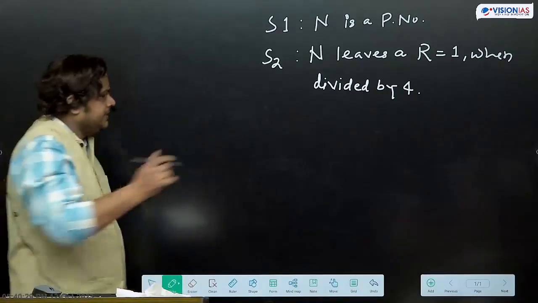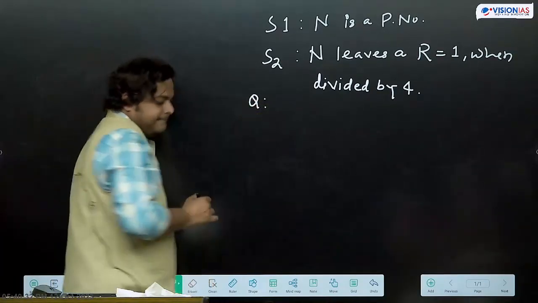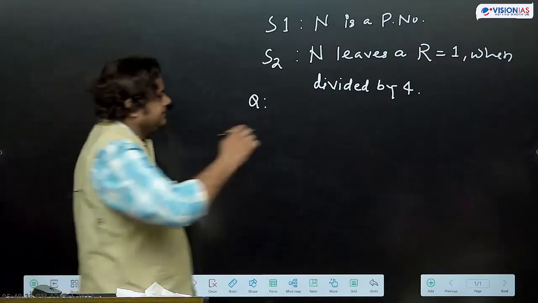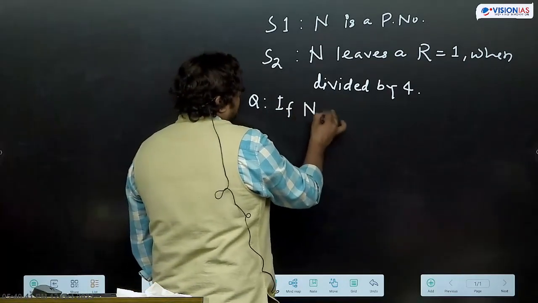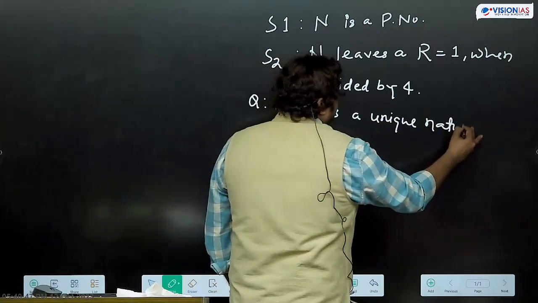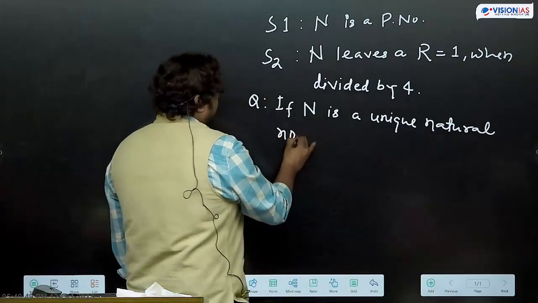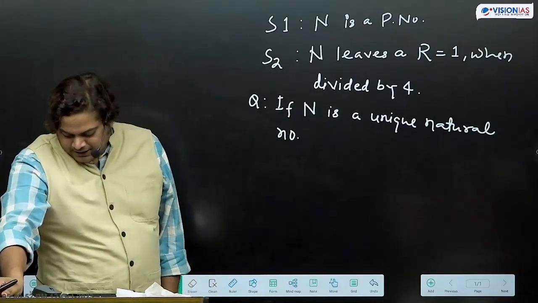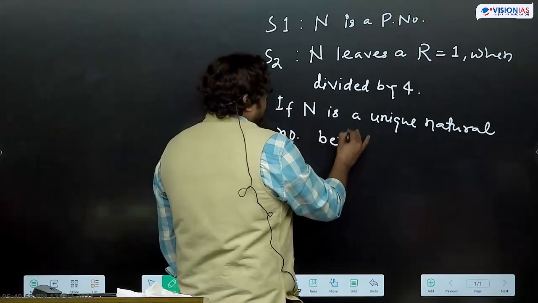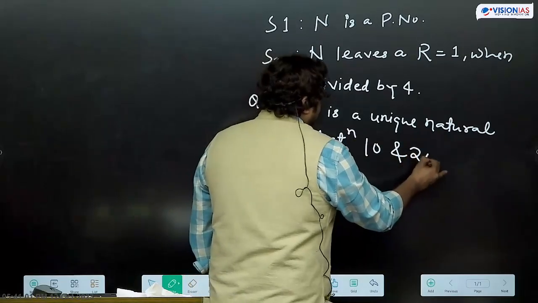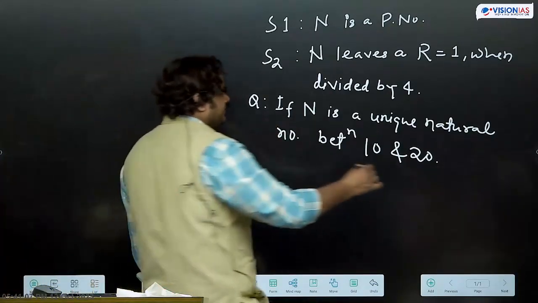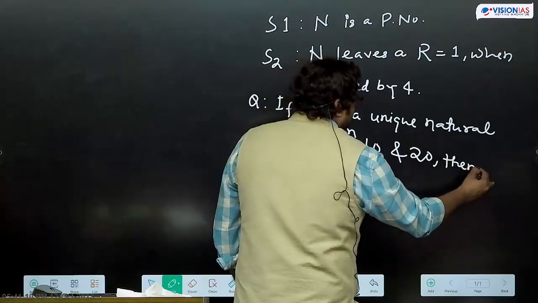Then the question is this way. If n is a unique natural number between 10 and 20, then what is n?